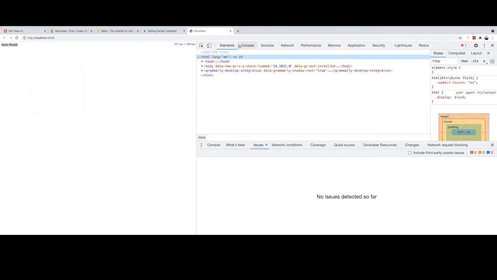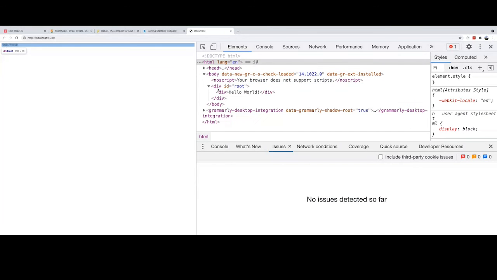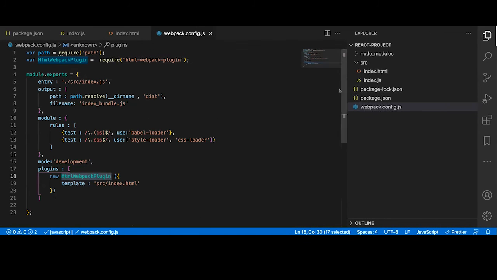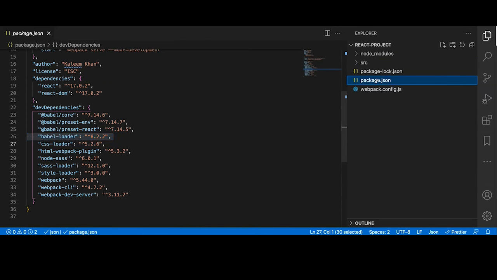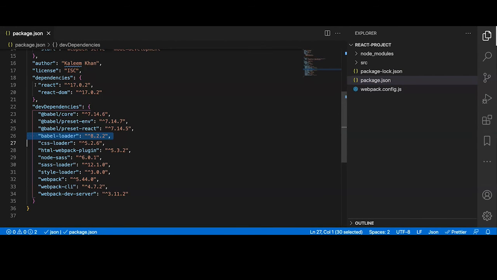Okay, let me increase the font. Okay, so let me go back to the project. Okay, so close everything. Okay, so if you see, basically we added only four files. First, we started with package.json, where we specify all these dependencies, React, React DOM, and all these dev dependencies, right?